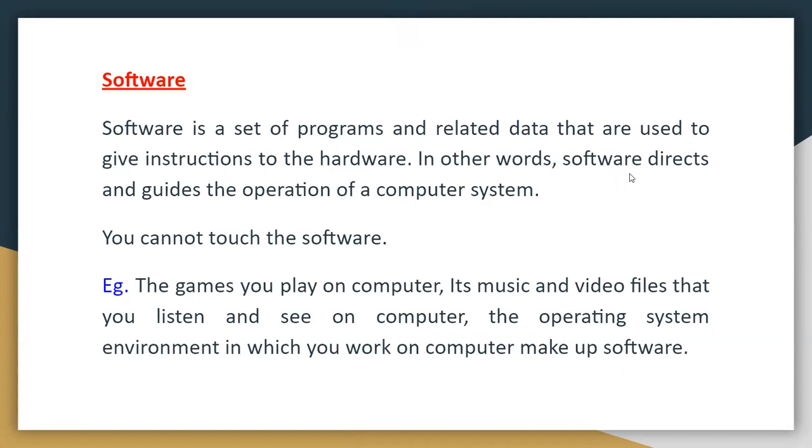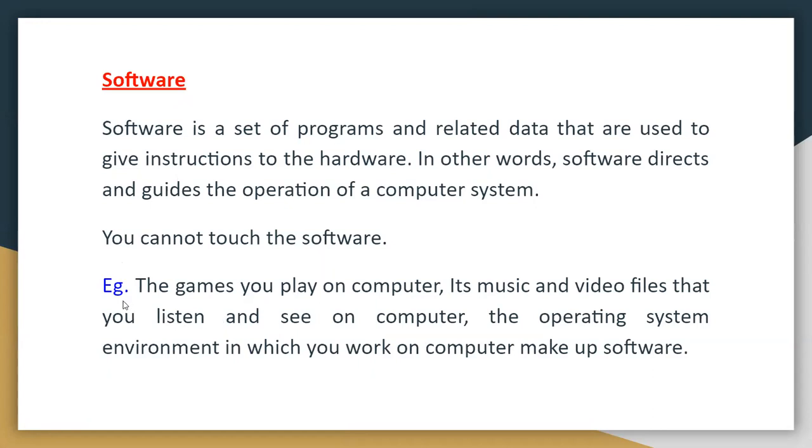In other words, software directs and guides the operation of a computer system. Software will give the instruction. Software is a set of programs which is given to the computer to do the work. Instructions given to the computer system to do the work are known as software. You can't touch the software, but we can touch the hardware. Hardware is the machine part of the computer.